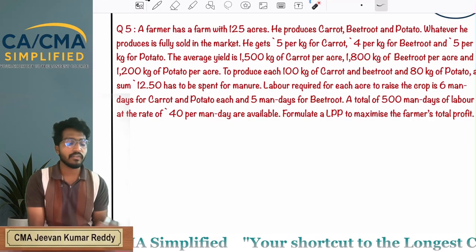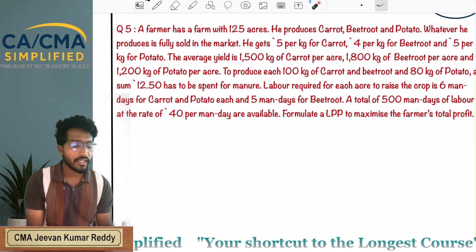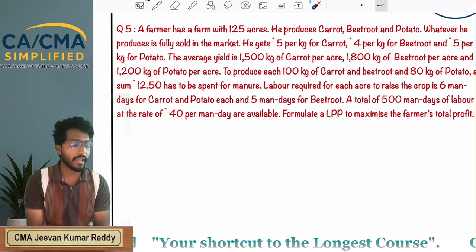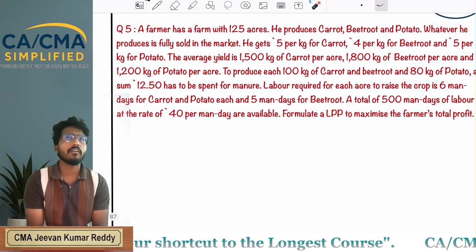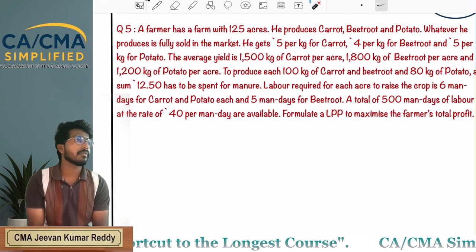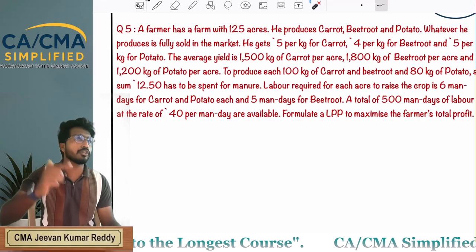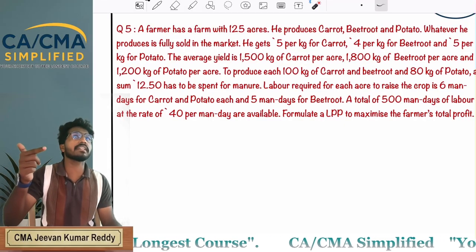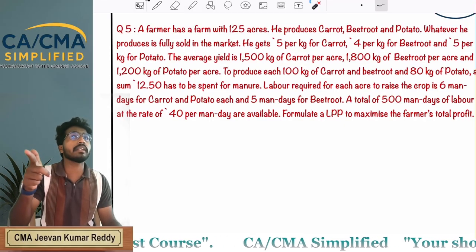The average yield is 1500 kgs of carrot per acre, 1800 kgs of beetroot per acre and 1200 kgs of potato per acre. So if you are going to produce potato, you will get how many kgs of potato per acre? 1200 kgs.